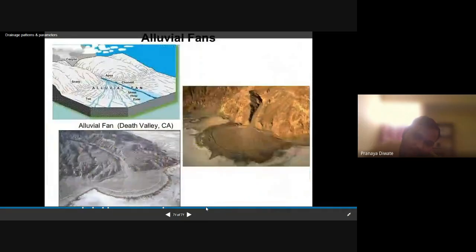This is a delta. And you have an alluvial fan. An alluvial fan is nothing but when the river gets detached from the mountain region, it forms an alluvial fan. So sometimes the alluvial fan is confused with the delta. Delta is also more or less similar to the alluvial fan, but sometimes it gets confusing.